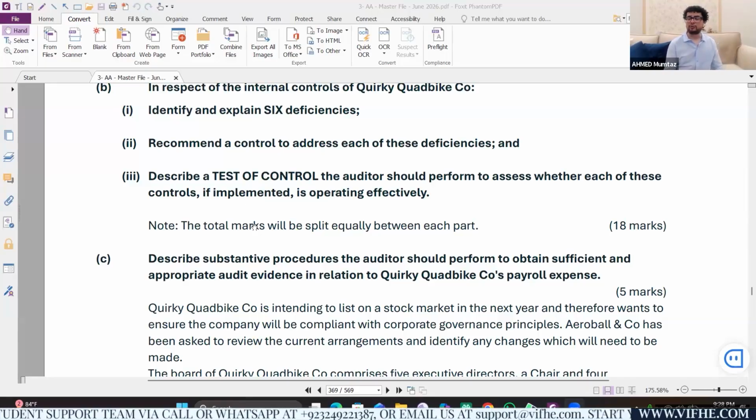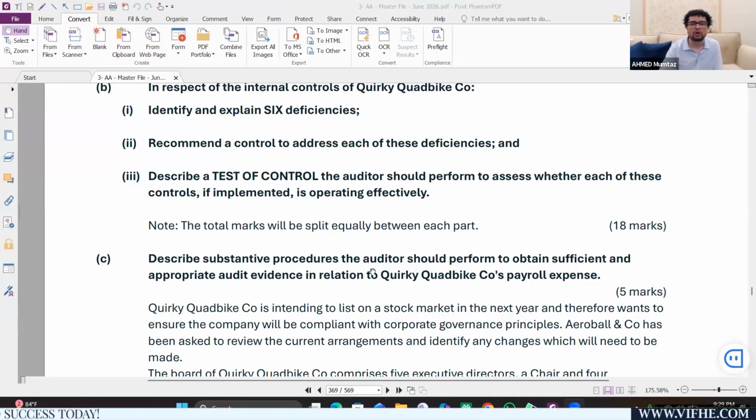For certain number of employees, you can always look up their service contract just to figure out the wage rate and the amounts are exactly in line with the relevant contractual laws and obligations. So these are the procedures, and you can always recalculate certain employees' wages from gross pay to net pay just to make sure that the payroll expense is accurate.